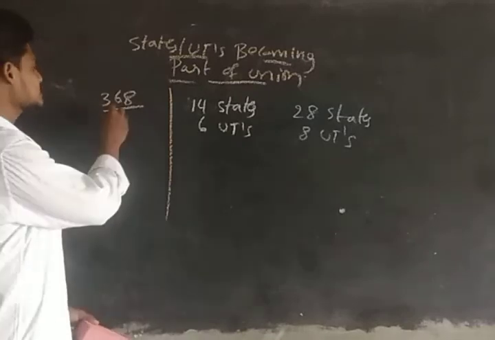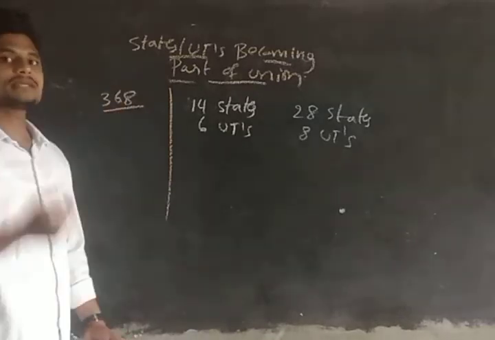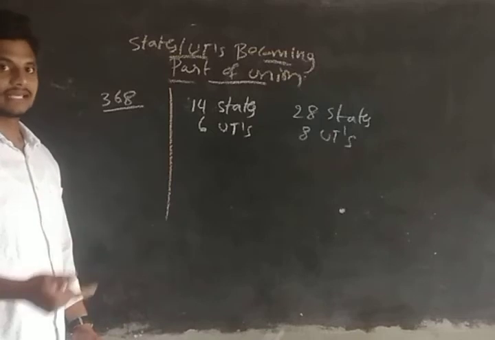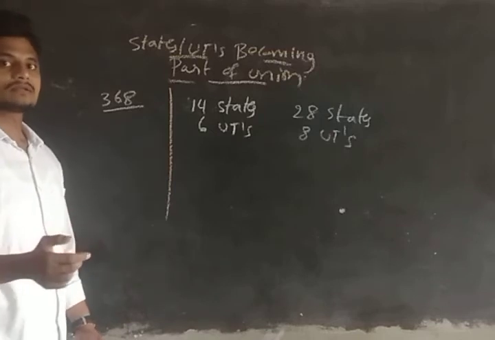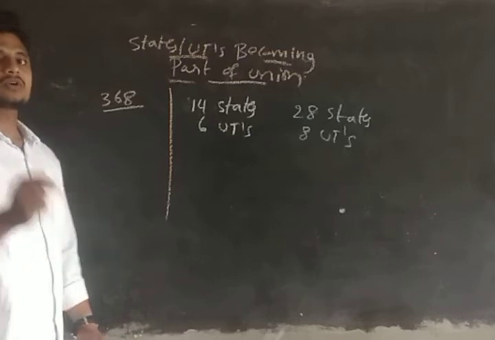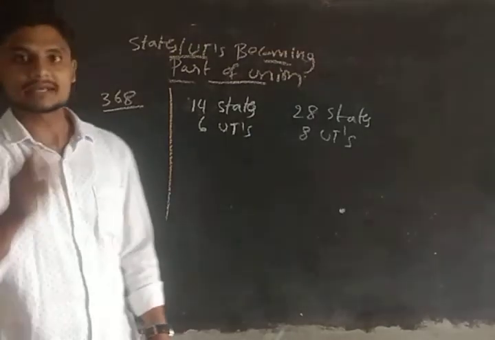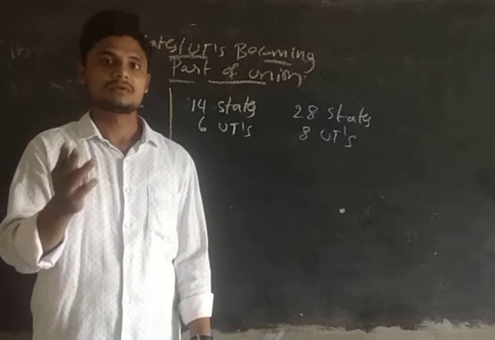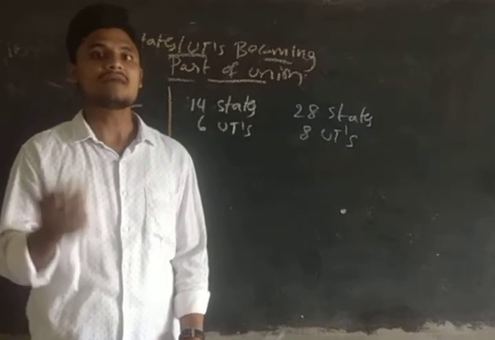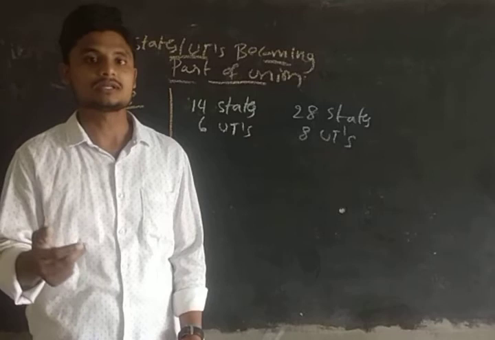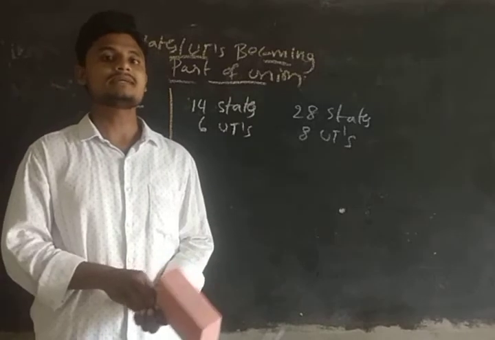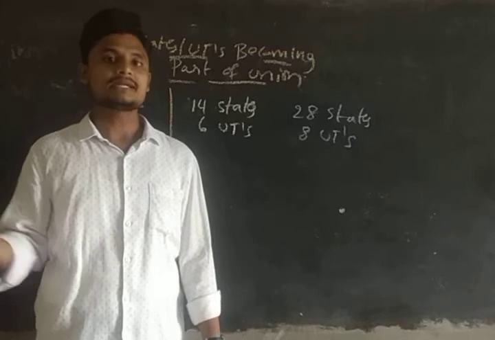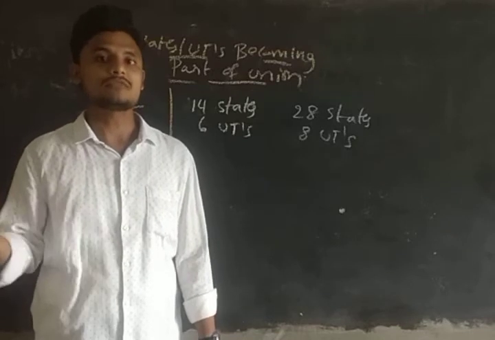But this one deals with only the special majority and the special majority with the ratification of half of the states, guys. Okay, done. Okay guys, clear? So I need to give clarity. The Constitution can be amended in three ways. That's why we are having the flexible and the rigid constitution. So the Constitution can be amended in three ways: simple majority, special majority, and special majority with the ratification of half of the states.